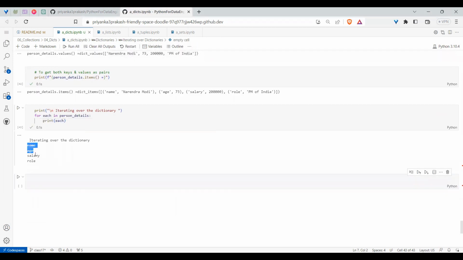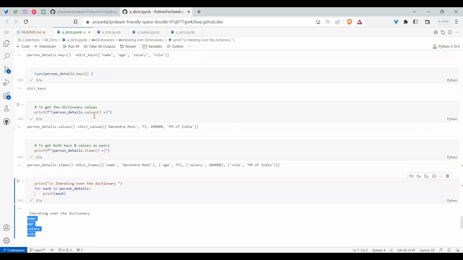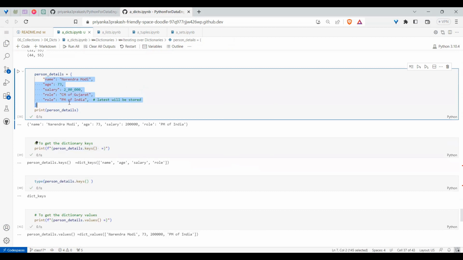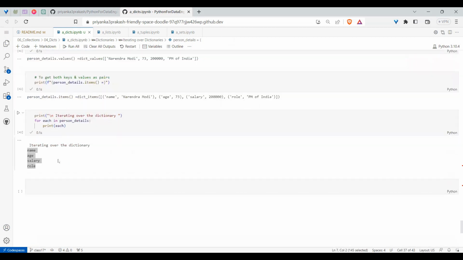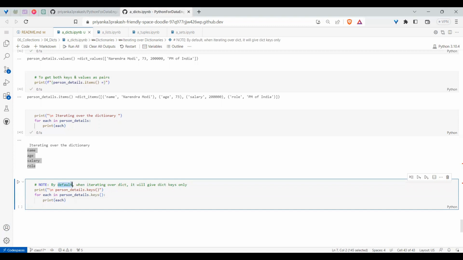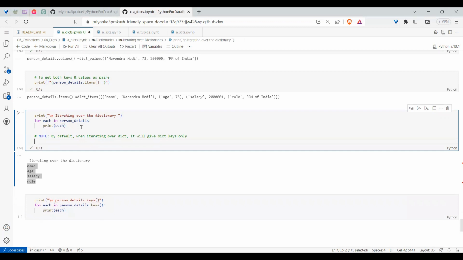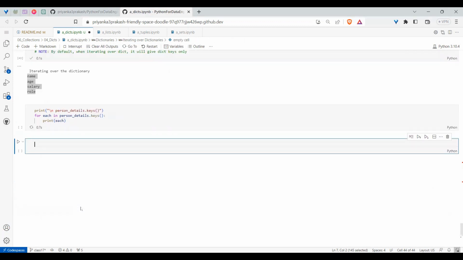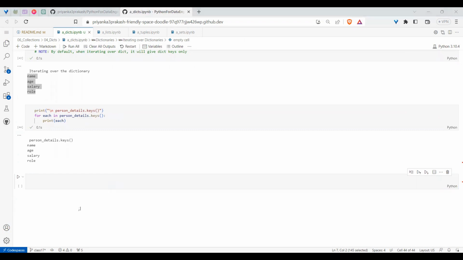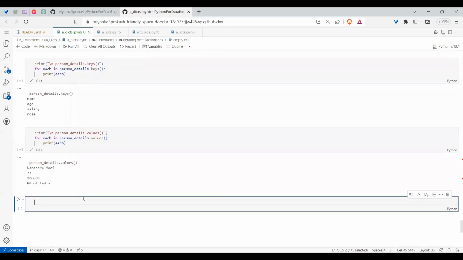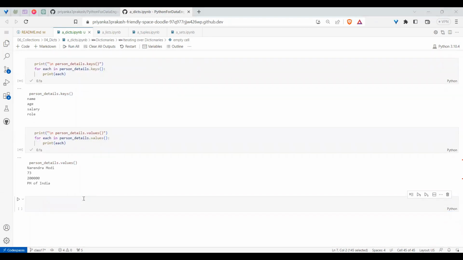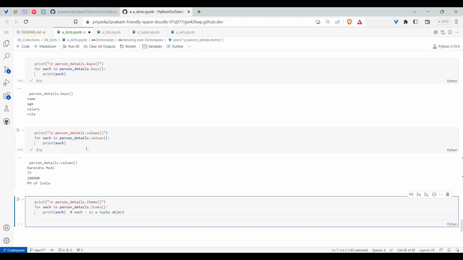You got name, age, salary, role. So though the dictionary has both the values, you got only the keys. As you know, by default it happens like this. If you want explicitly, you should specify that, and if you specify it, the same thing is going to work. If I explicitly say dot keys, I get keys. And if I say explicitly dot values, I get the values, for each of the values. And also if I say dot items, I get the items.